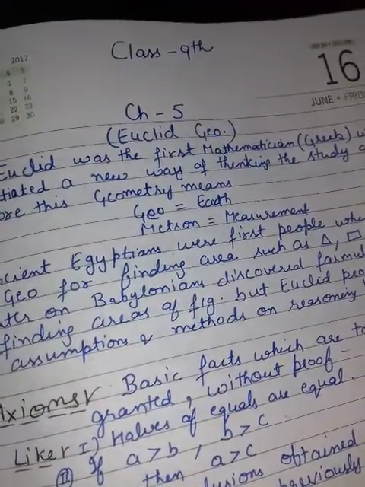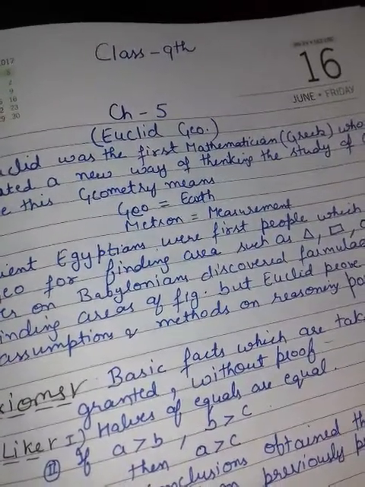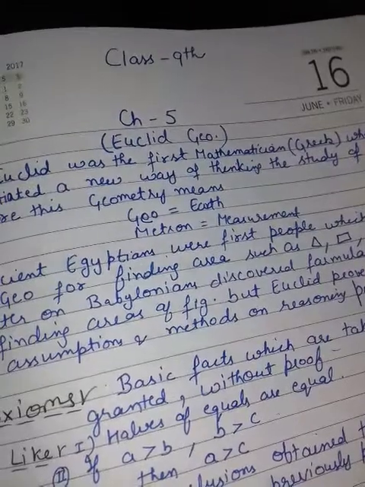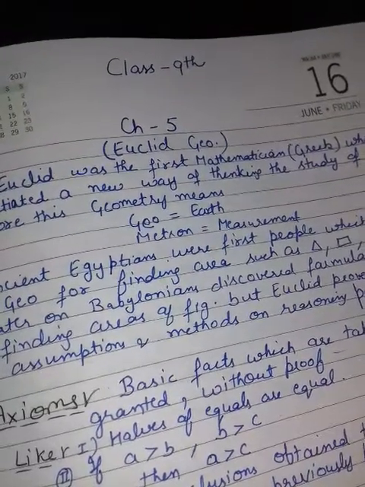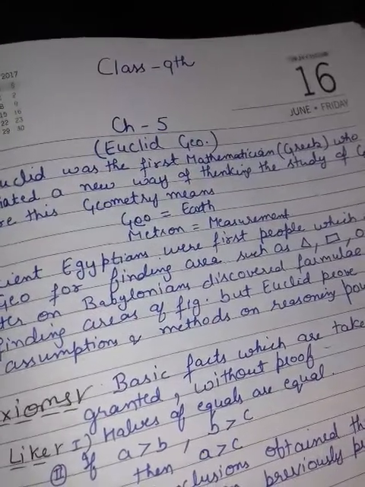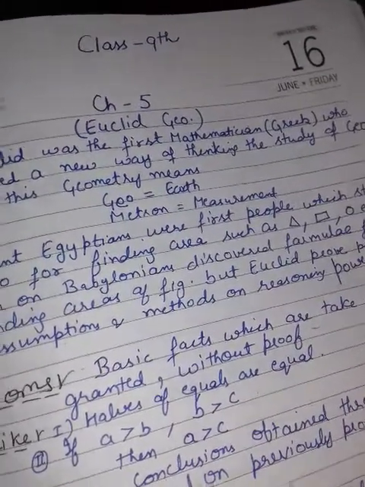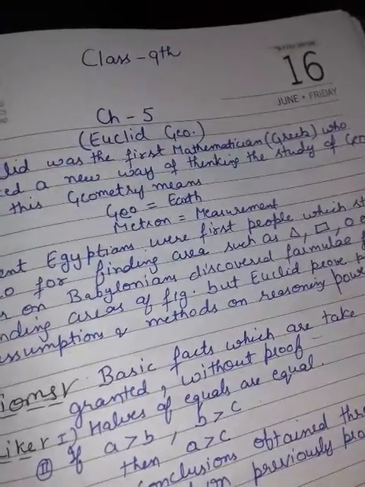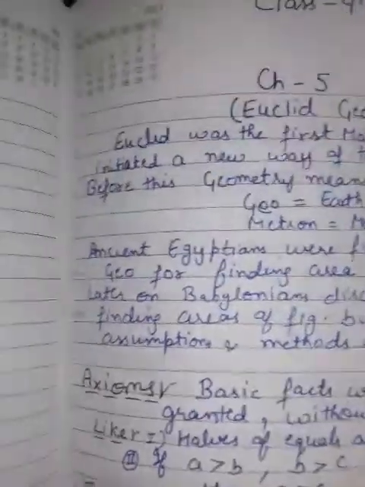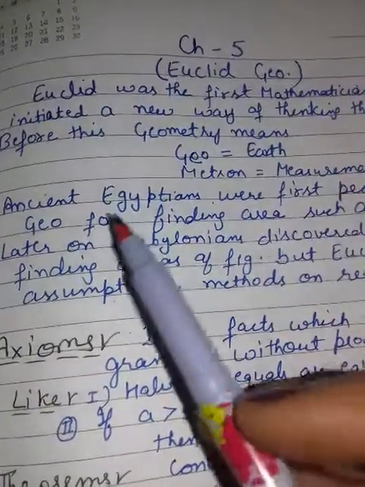It means Euclid was the mathematician, the person, a Greek, who was using a new way of thinking to do geometry. I define geometry as: geo means earth, metron means measurement. So in this way geometry became earth measurement.